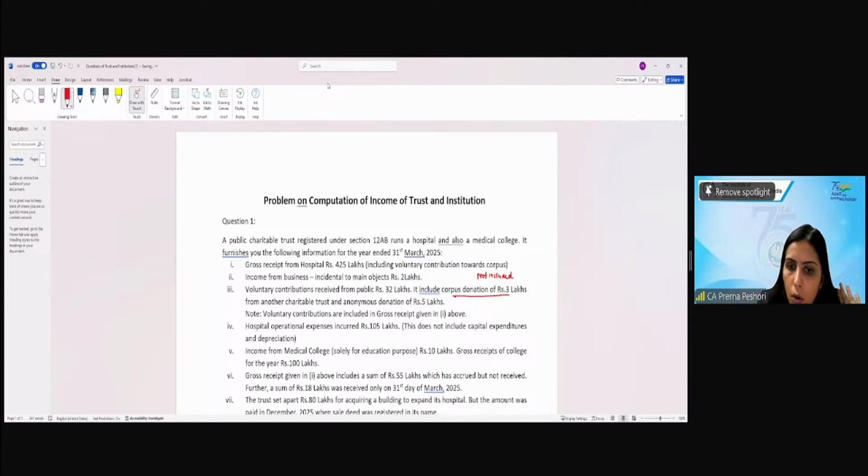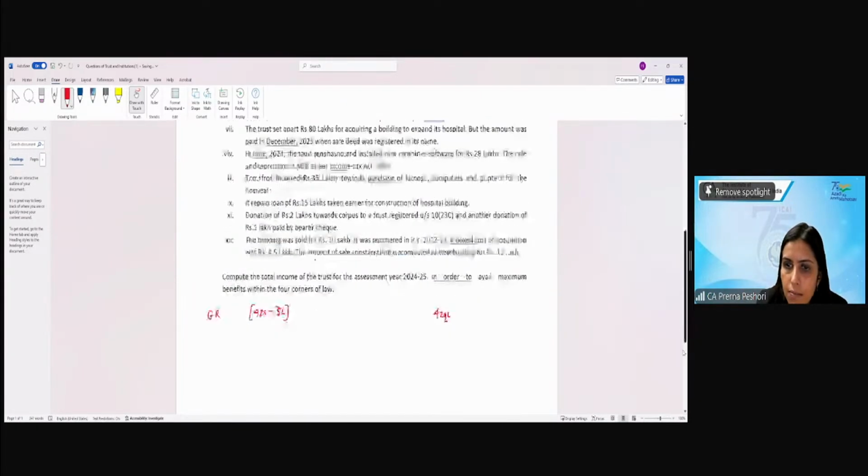Fine? Okay. Now, tell me one thing. With respect to this particular amount, this will get included in my income? Yes or no? This will get included in my income. So let's just include this particular amount. So this is income from business.